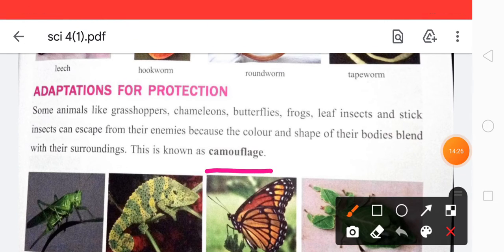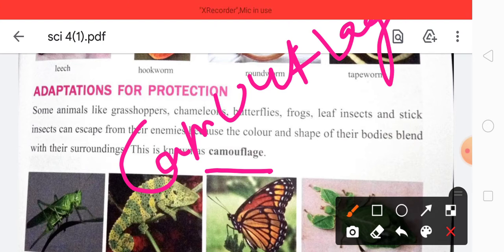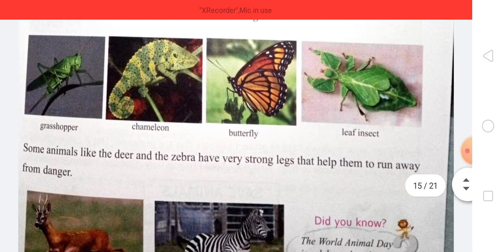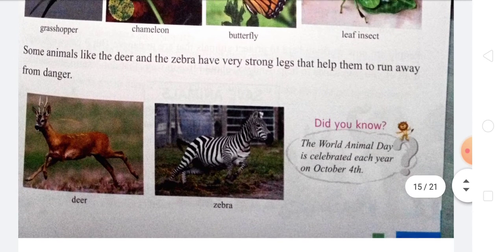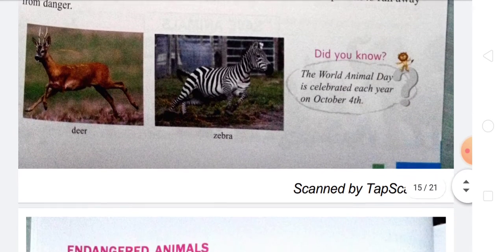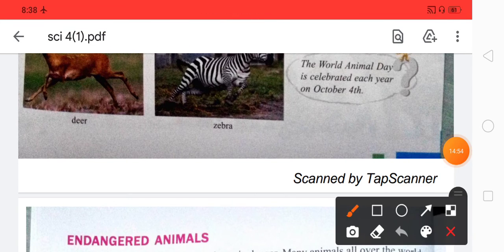What is camouflage? Then some animals like the deer and the zebra have very strong legs to help them to run away from the danger. Okay. Then World Animal Day is celebrated each year on October 4th.